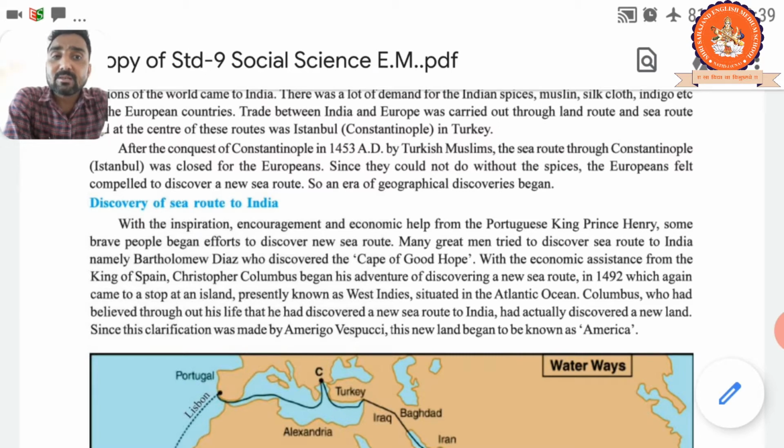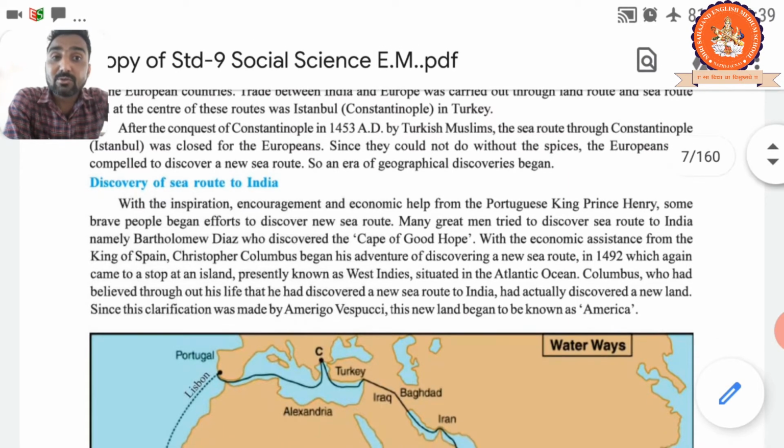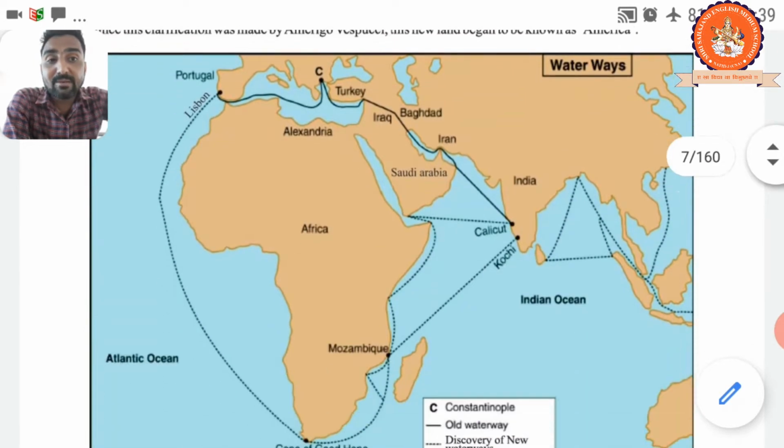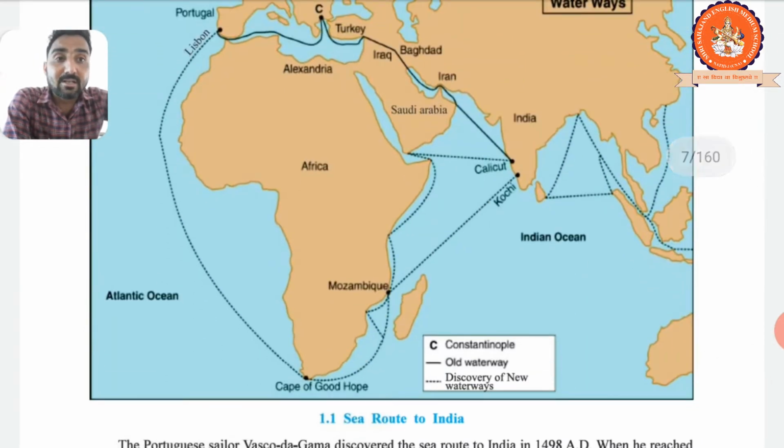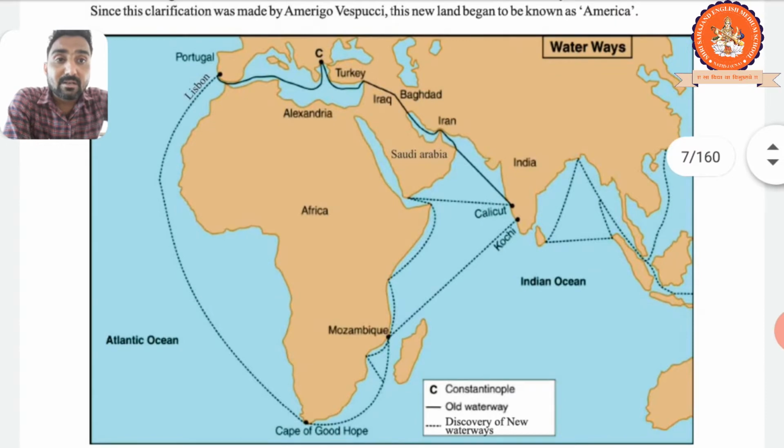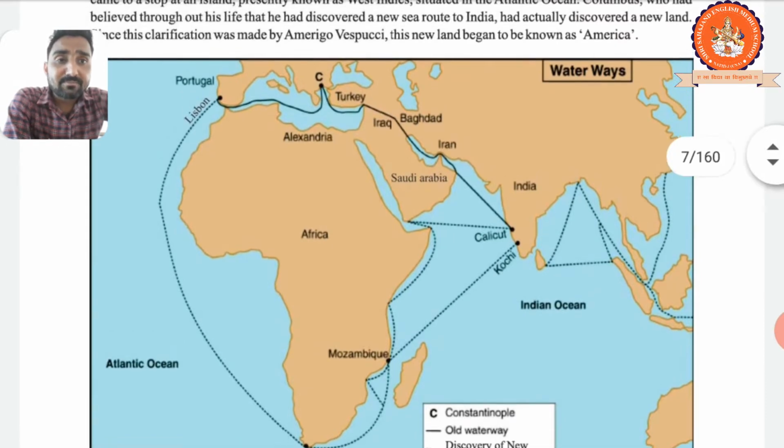The European countries, the Portuguese and others, could not reach India because the Turkish Muslims conquered Constantinople. So the land route was closed, because this was the main central route to reach India. It was closed in 1453. That's why European countries needed to find a new route to India. Why did European countries need to find a new sea route to India?